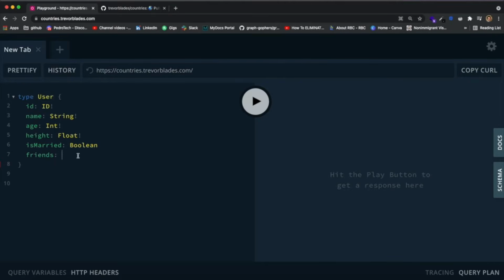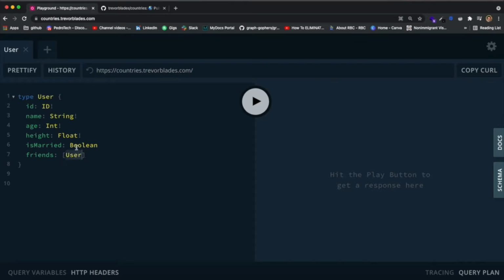Well, in GraphQL, you can do that. You can just say that each user will have a list of users. And one of the things you need to learn is that if you want to say that something is a list, you define the type inside of it and you use the brackets around it.